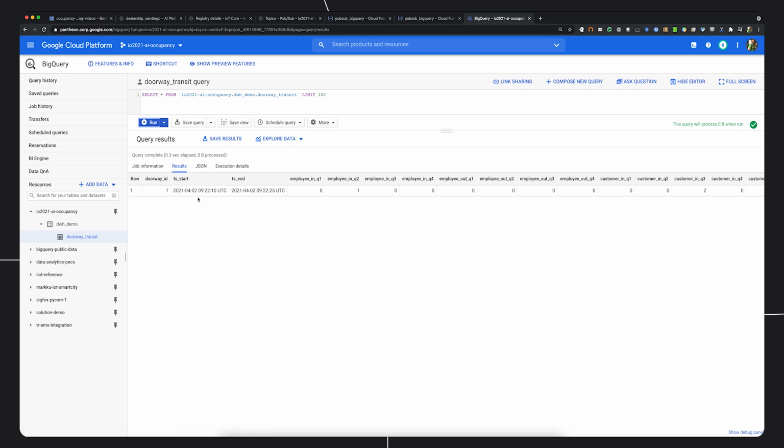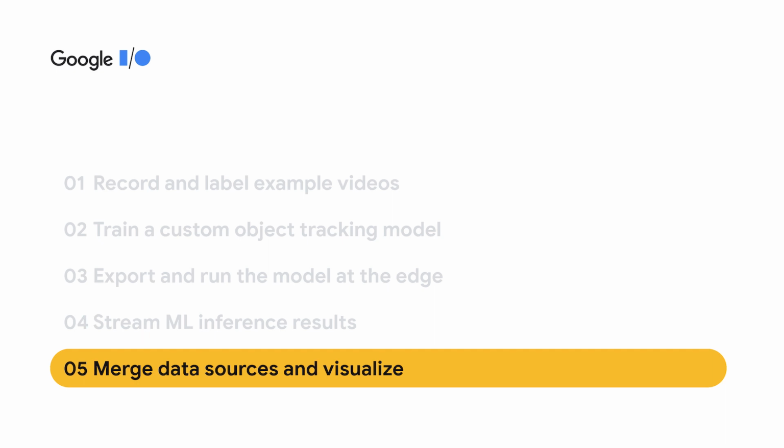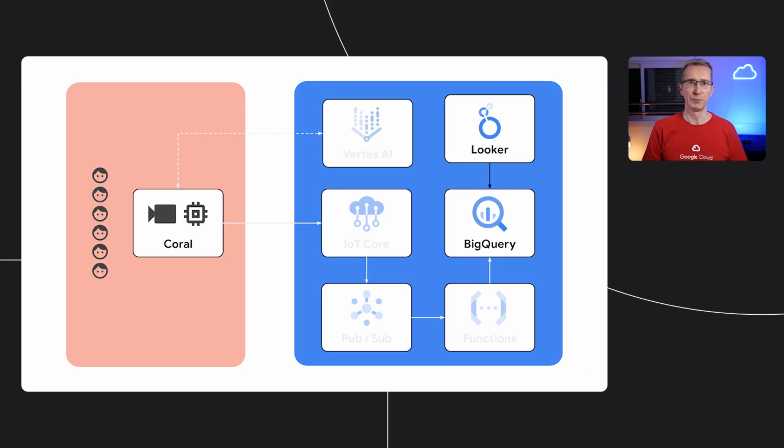So the same data package that was transmitted by the client with numerical values telling us that 1 employee has entered and 2 customers have entered during this 15-second time period here. So now the occupancy counters are in the data warehouse ready for analytics. As a final step, we can then merge this machine learning inference data in BigQuery with our technology partner BlueZoo's data, which is based on occupancy sensors, and visualize those. The visualization is built on Looker using BigQuery as the data source.